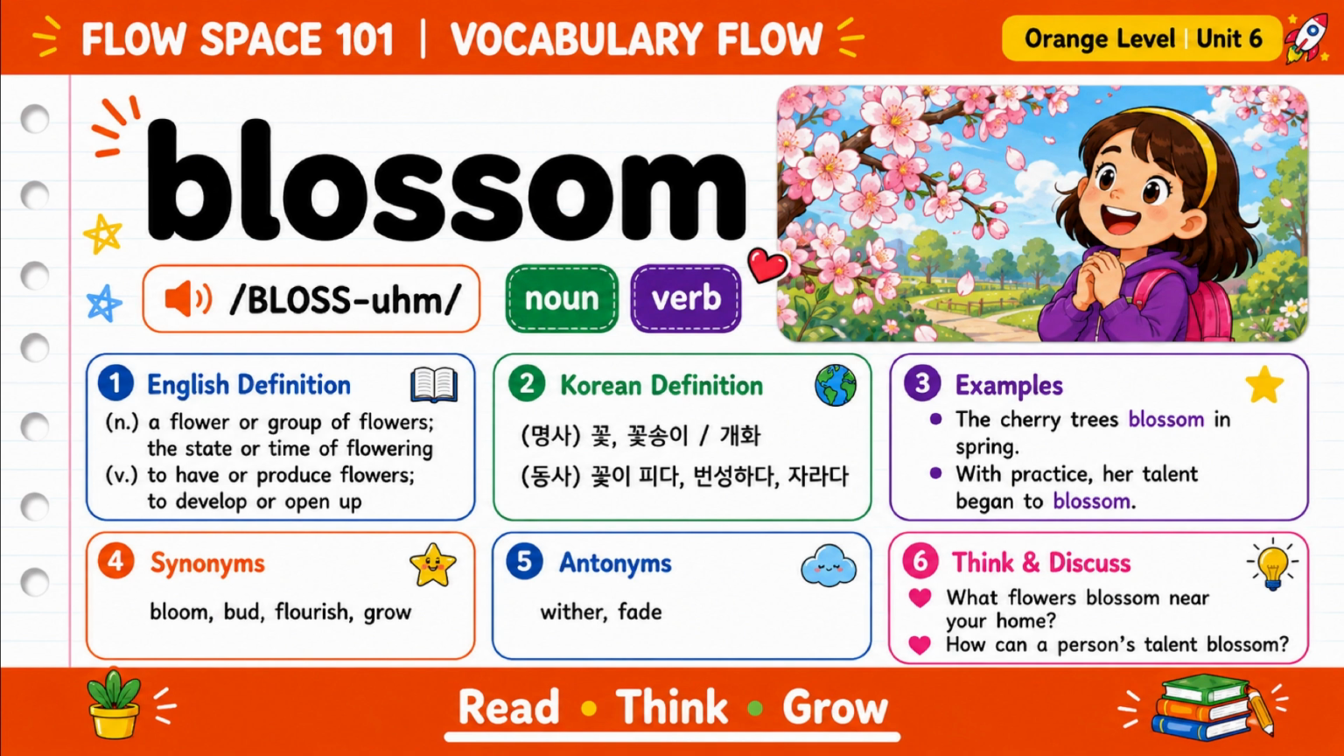Our first word is blossom. Blossom can be a noun or a verb. As a noun, blossom means a flower or a group of flowers. As a verb, blossom means to produce flowers, grow, or develop. For example, the cherry trees blossom in spring. We can also say a person's talent can blossom when they practice and grow. What can help your talent blossom?